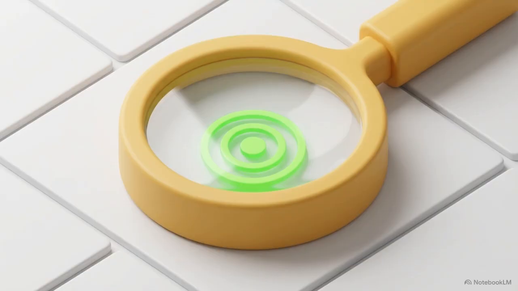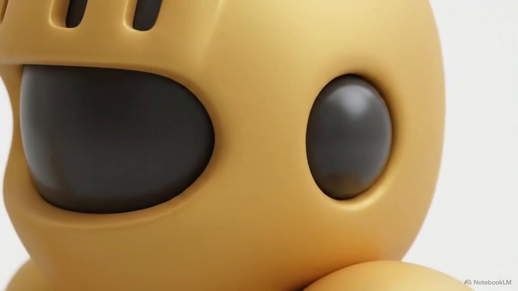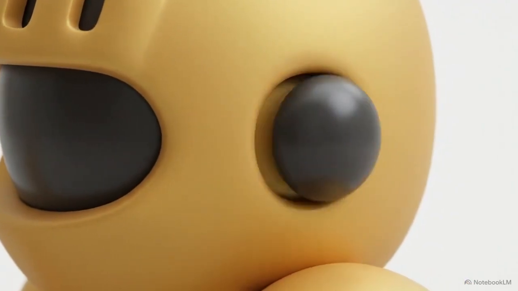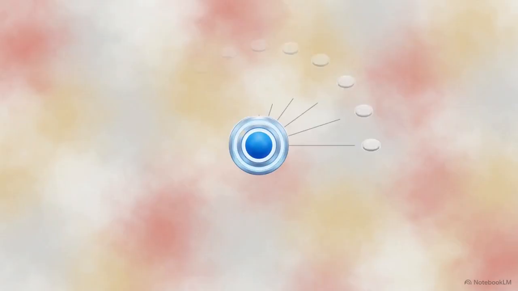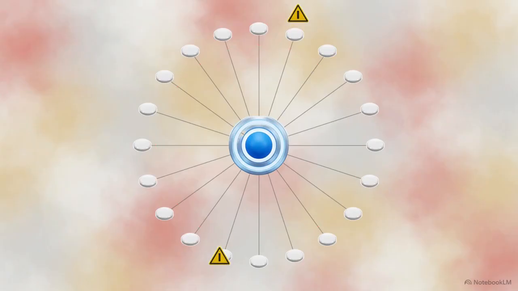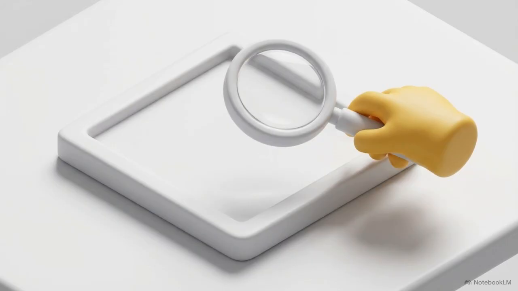Step 1 is simple. Clearly define the exact result you want with a strong primary prompt. Step 2 is prediction. Think about the subject matter and anticipate the highly probable failures. If you are asking for a portrait, you know the AI is going to struggle with hands and eyes. Step 3 is writing a lean, targeted list of exclusions. Block only those predicted failures, like no extra fingers or no blur, and leave the rest of the model's associations intact. Finally, step 4 is testing.